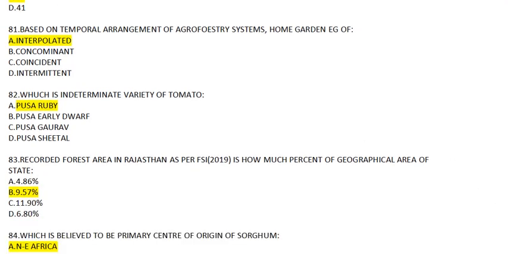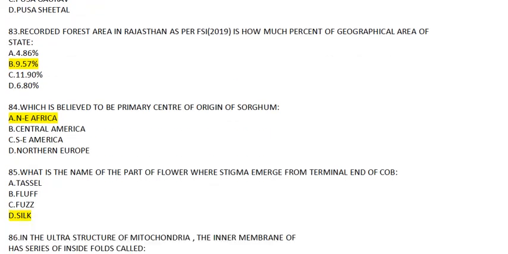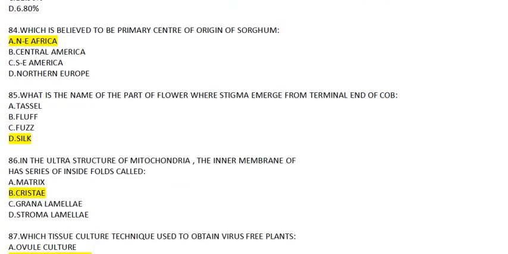Question number 82. Which is an indeterminate variety of tomato? Answer will be A, Saruhi. Question number 83. Recorded forest area in Rajasthan as per FSI 2019 is how much percent of the geographical area? Answer to this will be 9.57%. Question number 84. Which is believed to be the primary center of origin for sorghum? It is Africa, so definitely the answer will go A, Northeast Africa.